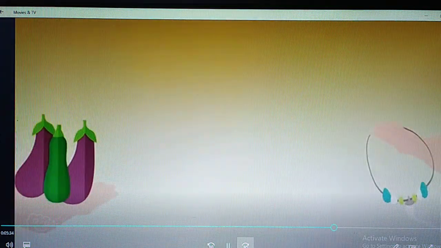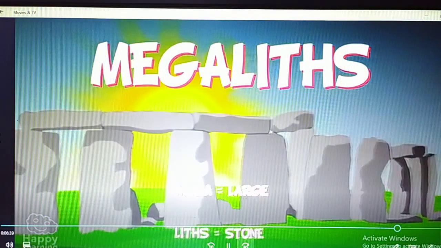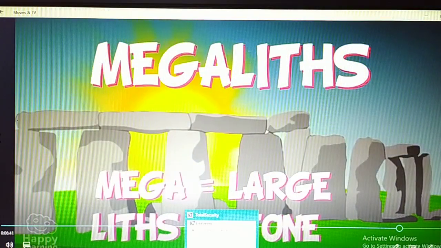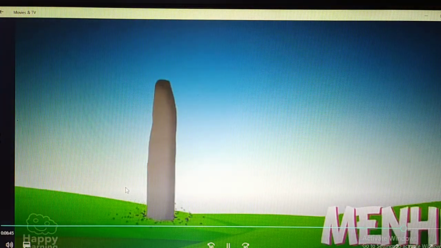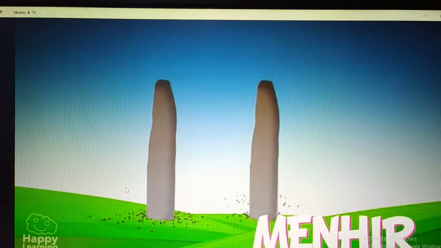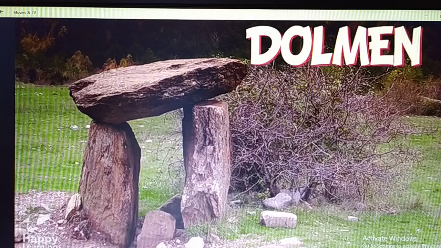Megaliths were also built. Mega, meaning large, and liths, stone. The simplest megalith was the menhir, a large stone erected vertically into the ground. Dolmens were also constructed, such as the ones we see in these images.